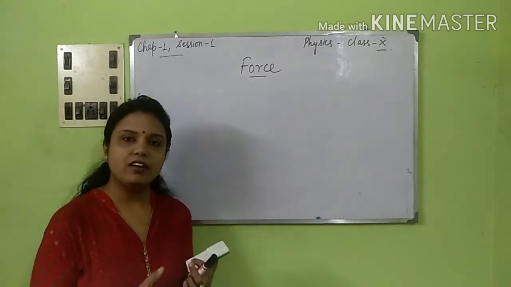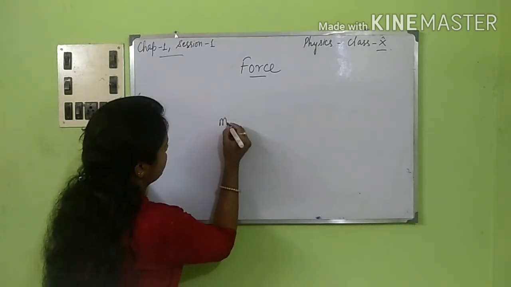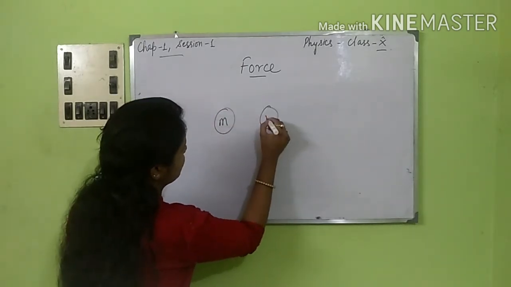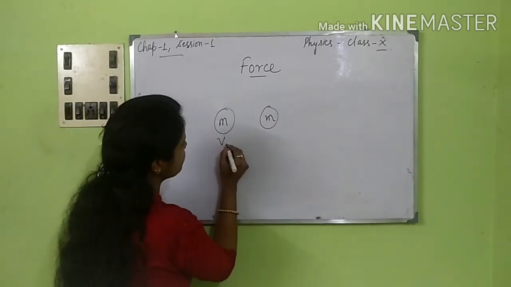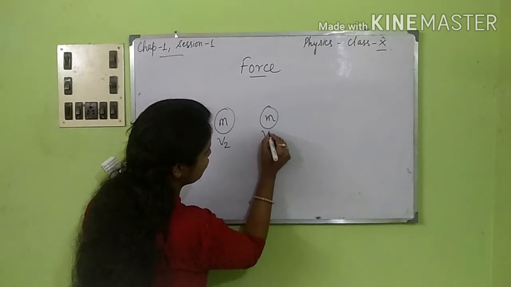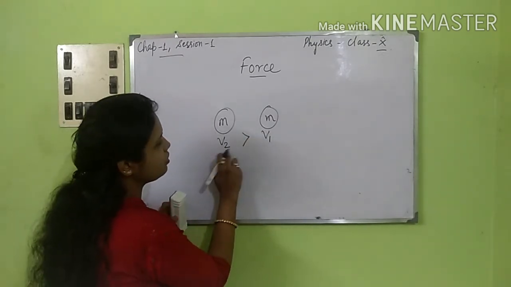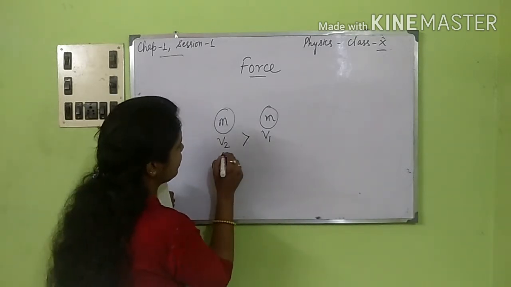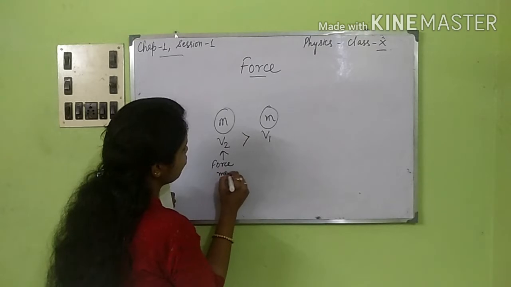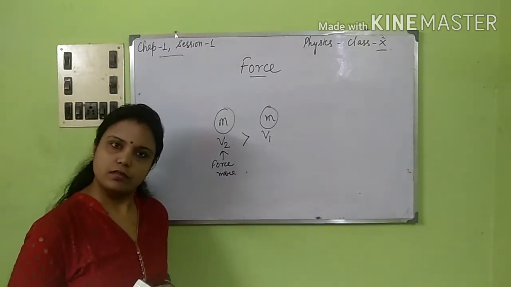Obviously, with the higher velocity, suppose this is a mass and this is also a mass. The same masses are there, but this one is moving with higher velocity and this one with less velocity. The velocity is more here than this one. In that case, the force applied here will be more than the one with the less velocity, right?